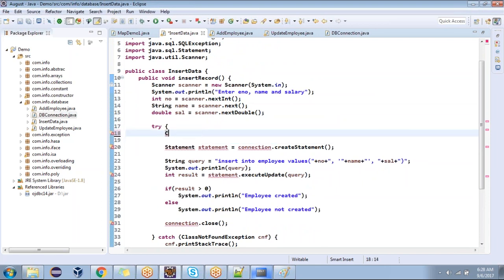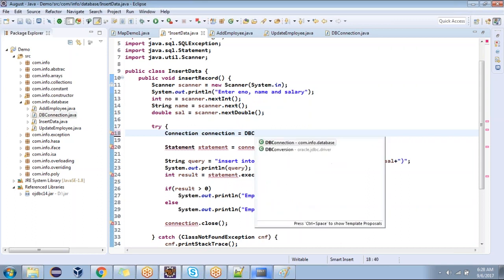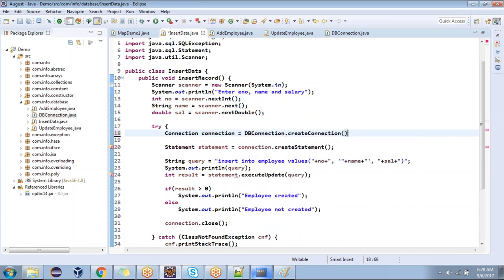Is it following, guys? Yes, sir. Connection equal to. Whenever you are feeling like there is repetition of code, create one class and go to the place. It's a kind of another design pattern.